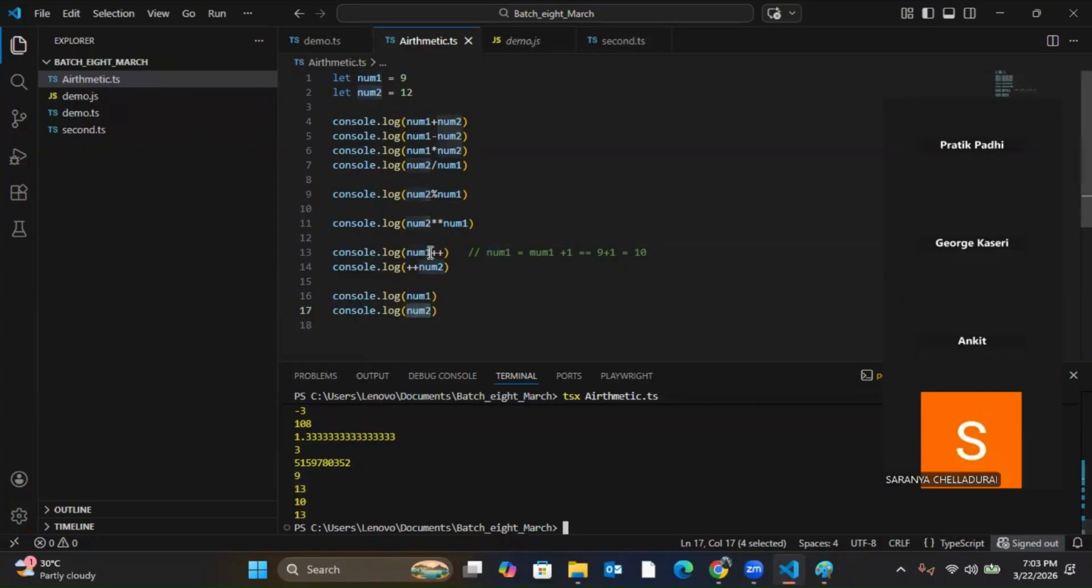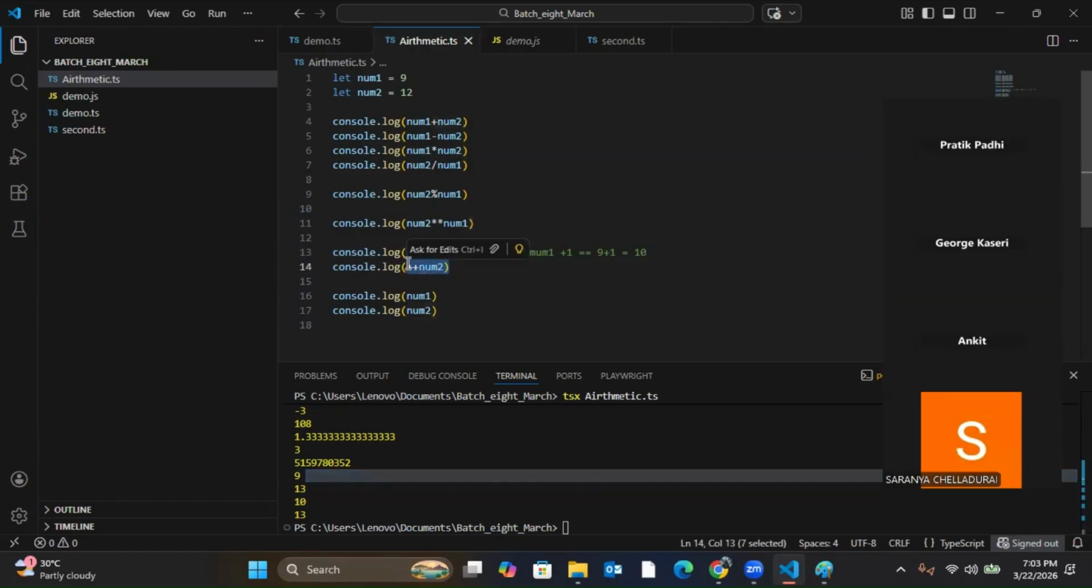Both will increment the value, but there is a minor difference. What is the minor difference? When I tell it to do an operation when it is present after the variable, it will first do the operation, then it will increment the value. So in this line, what is the operation? Printing in output is the operation. So it printed 9. Then it incremented to 10 for number 1.